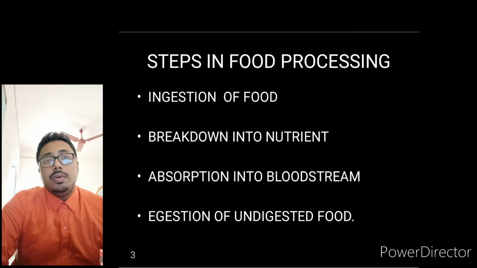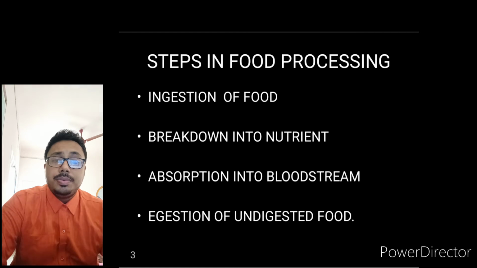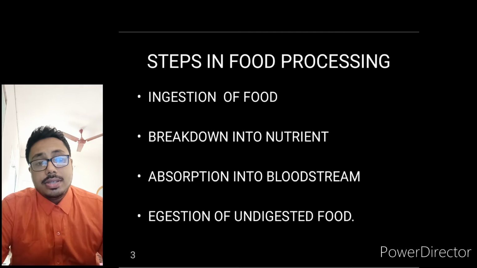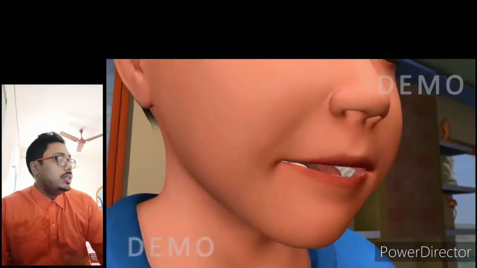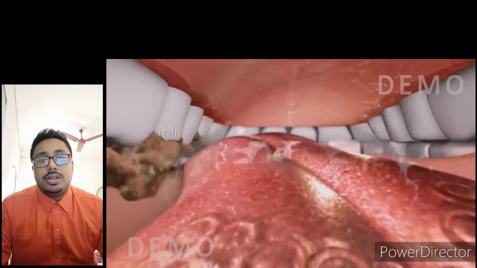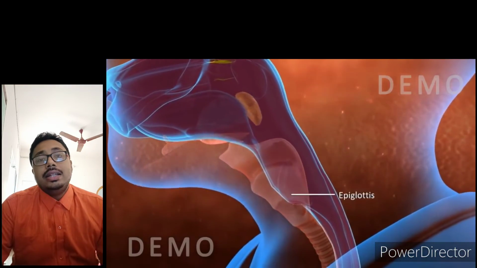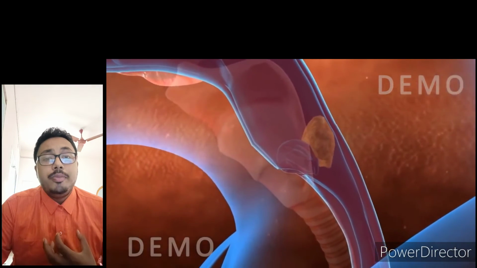So now we will see what are the steps required in this digestive system, or we can say what are the steps required in this food processing. First of all, as you can see in the picture, the first step is ingestion. Ingestion means taking up of the food with the help of the mouth.